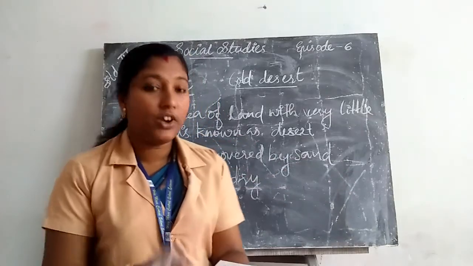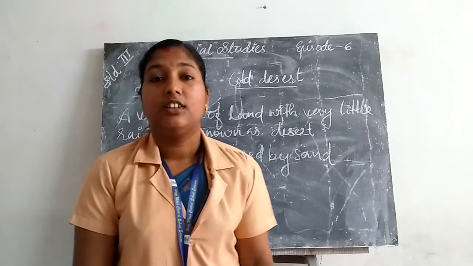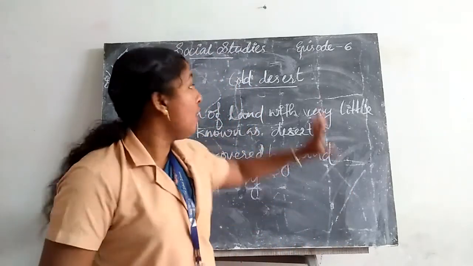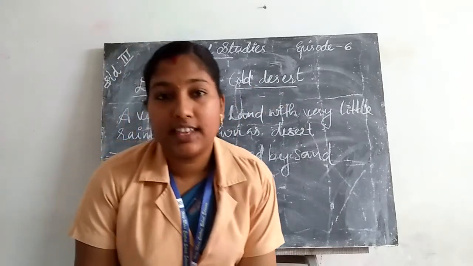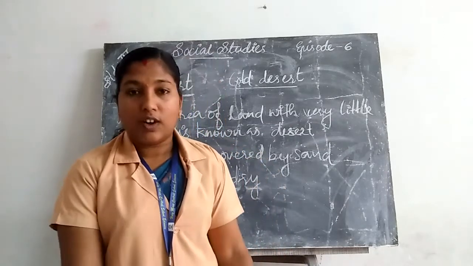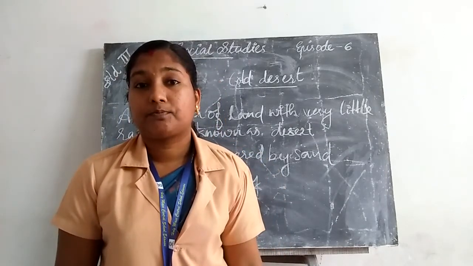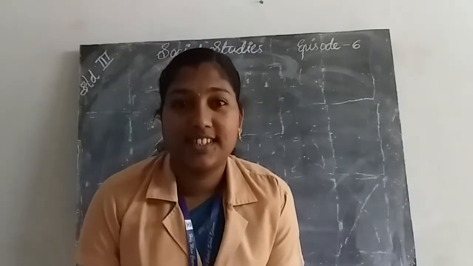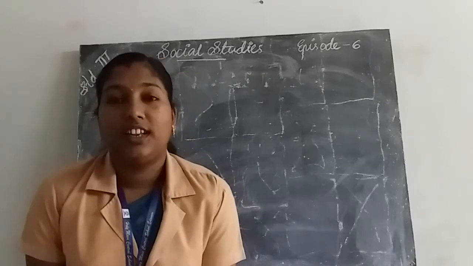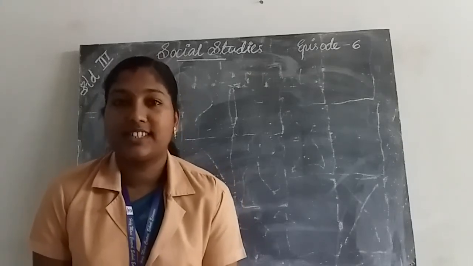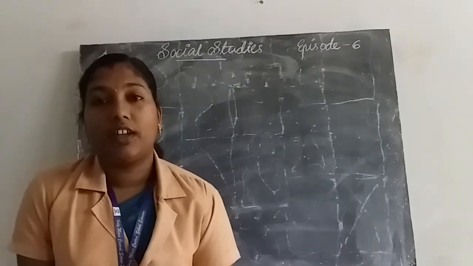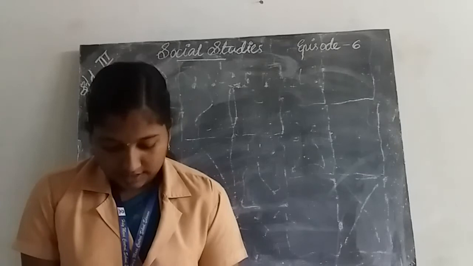Okay. All of you understood what are deserts? Example for desert, Thar Desert. Example for cold desert, Ladakh. Ladakh is a cold desert. Once again, what are deserts? A large area of land with very little rainfall is known as deserts.